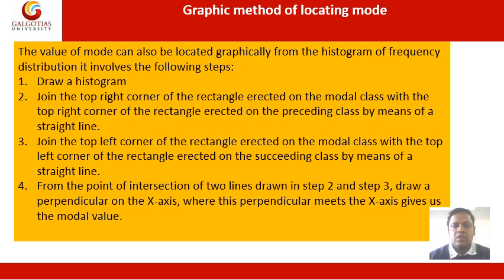Step 3: join the top left corner of the rectangle erected on the modal class with the top left corner of the rectangle erected on the succeeding class by means of a straight line. And the last step: from the point of intersection of the two lines drawn in step 2 and step 3, draw a perpendicular on the x-axis. Where this perpendicular meets the x-axis gives us the value of mode.